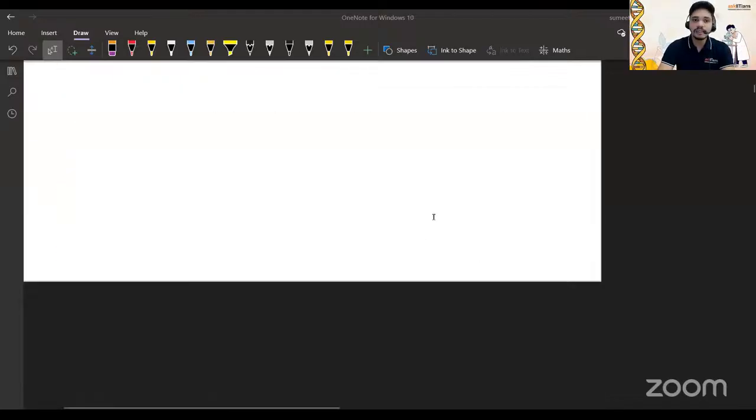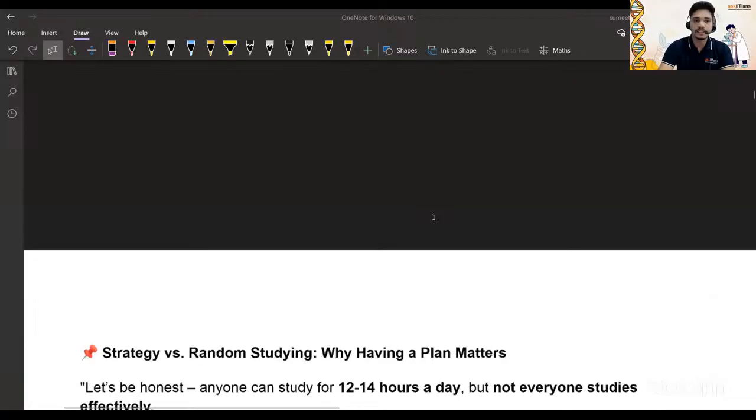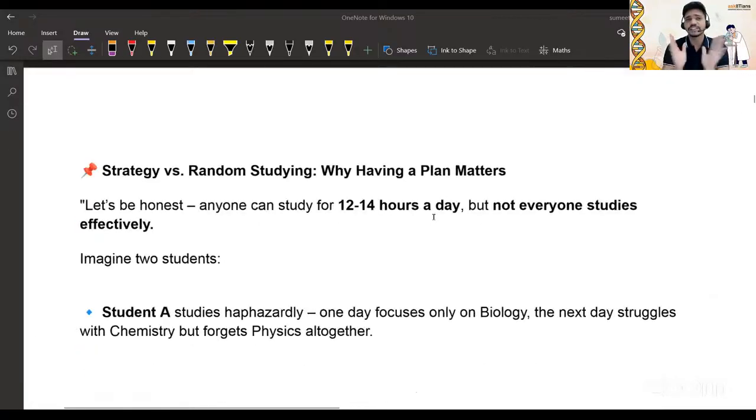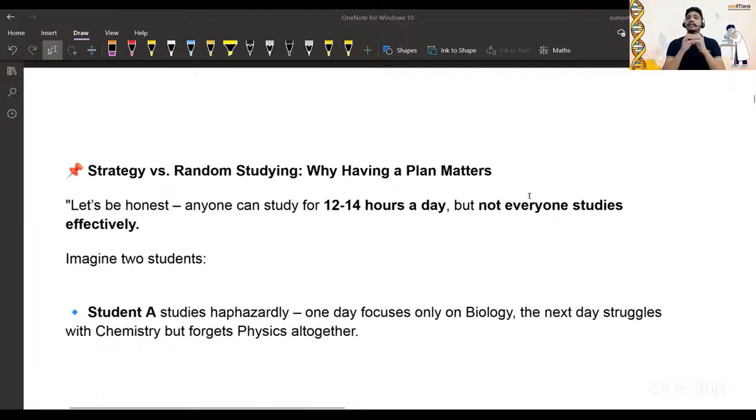The next thing we're going to talk about is strategy versus random study. Now, we have just discussed one thing, right? What we have discussed is that we are doing random study. Today we take biology, then suddenly we take chemistry, suddenly we take physics formulas to remember. This will create a haphazard manner, which actually creates the problem.